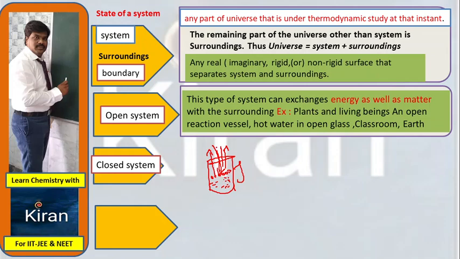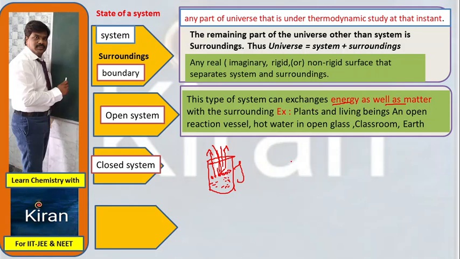So energy is transferring from surface to atmosphere and at the same time matter is also transferred from surface to atmosphere. So in this case, open system, the main important points are energy as well as matter will interconvert to surroundings. This type of system can exchange energy as well as matter with surroundings. Example, plants.